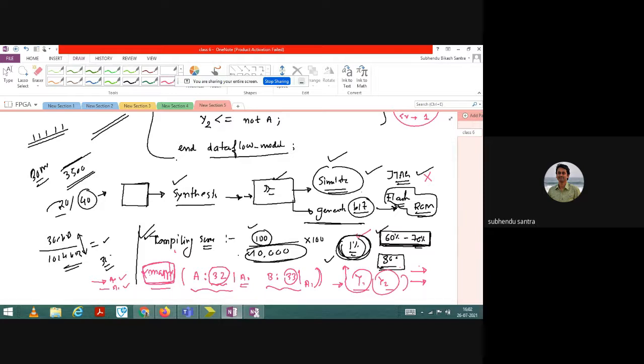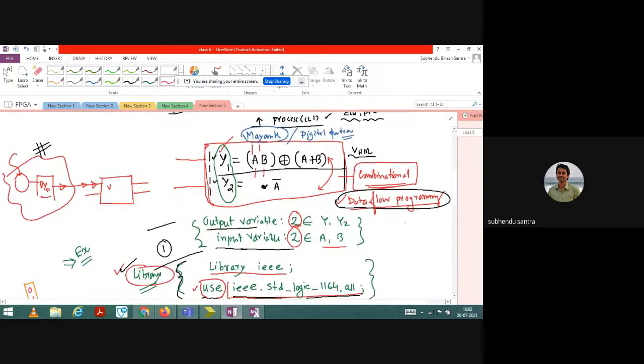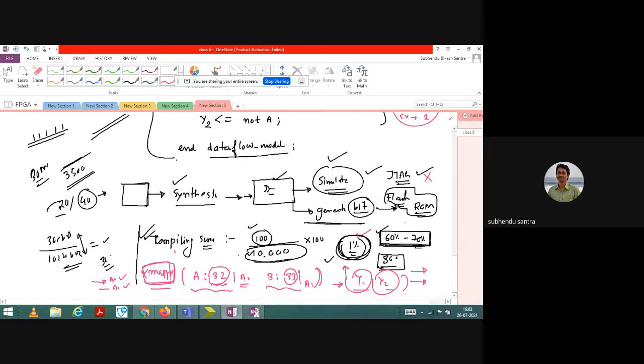I hope I have given a very basic and fundamental brief about the structure and how to start programming using VHDL. If you have any question, you can ask me. I already told you that I will follow the procedure: I will write an example, and from the example you will learn. That will be better, and you can remember it for a lot of days. I generally do not follow a lot of theory, I do not like it. But if you say so, I can change; it is up to you, what you suggest.